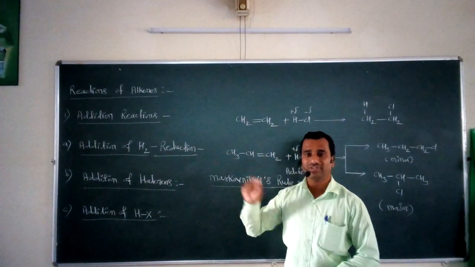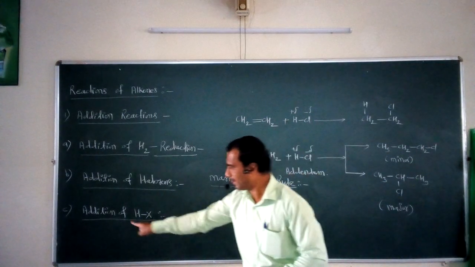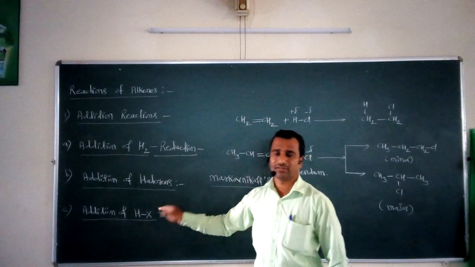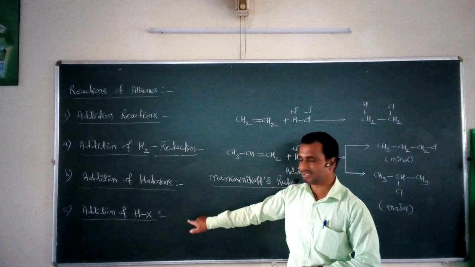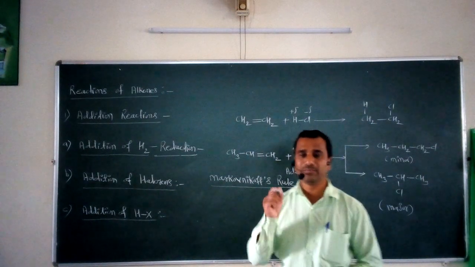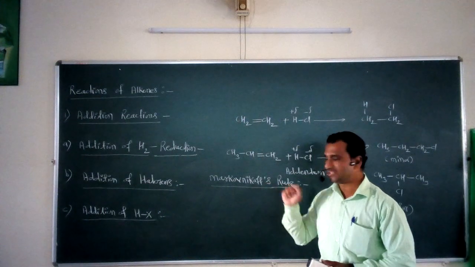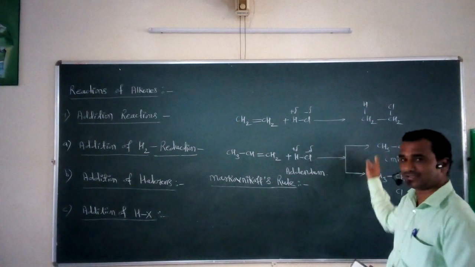And the third reaction, which we just completed, is addition of HX, that is, addition of hydrogen halide across the carbon-carbon double bond to form alkyl halides. Within this third reaction, we studied one important rule, called Markovnikov's rule, and that rule is important while deciding the major and minor nature of the product with an unsymmetrical alkene.